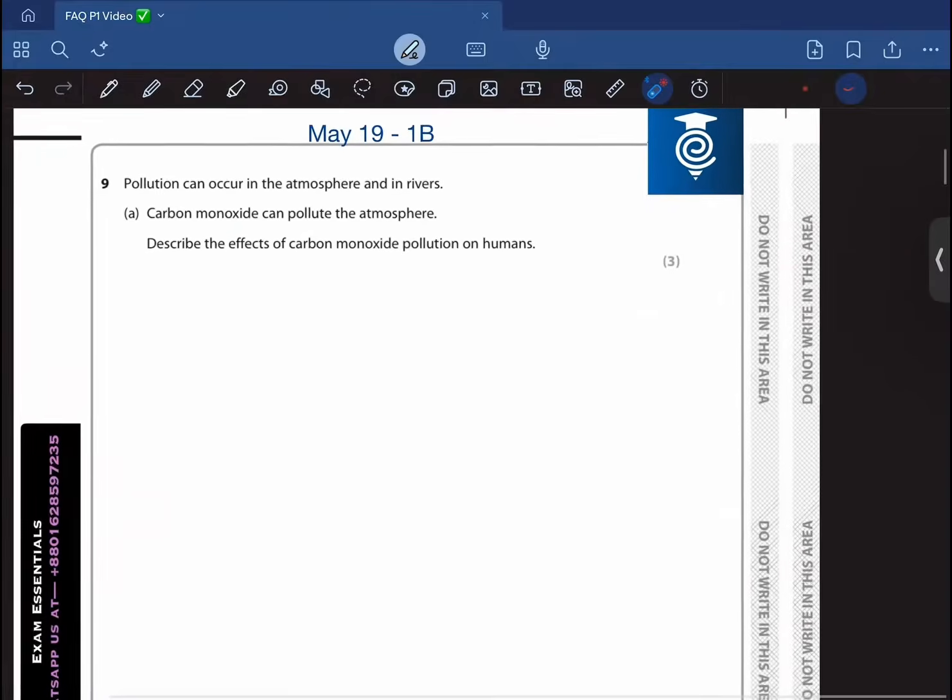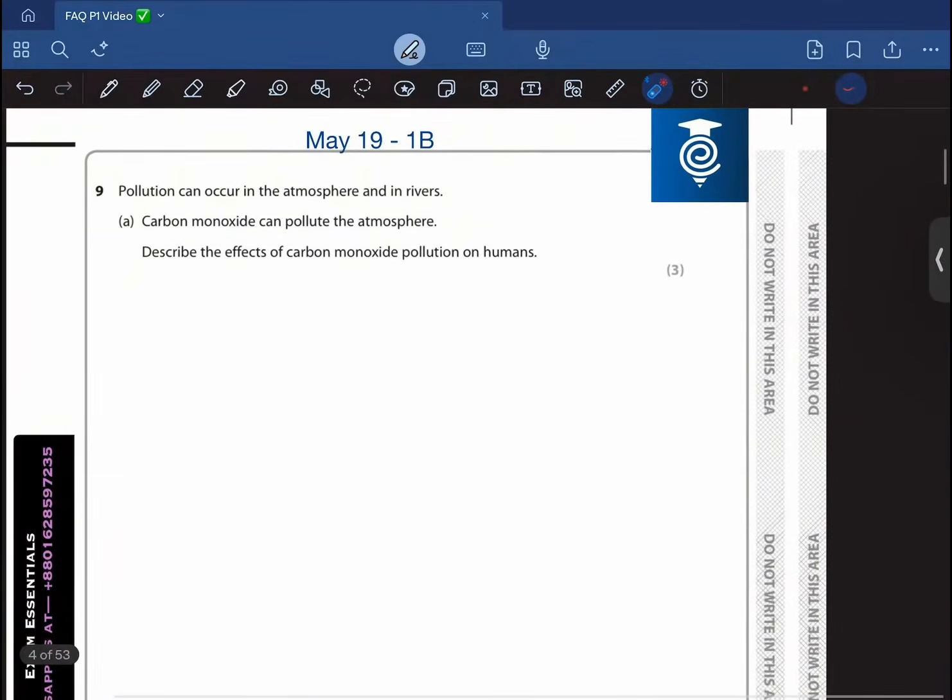The question from May 19 1B says that pollution can occur in the atmosphere, in rivers. Carbon monoxide can pollute the atmosphere. Describe the effects of carbon monoxide pollution on humans. Okay, so what basically is the source of this carbon monoxide, right?